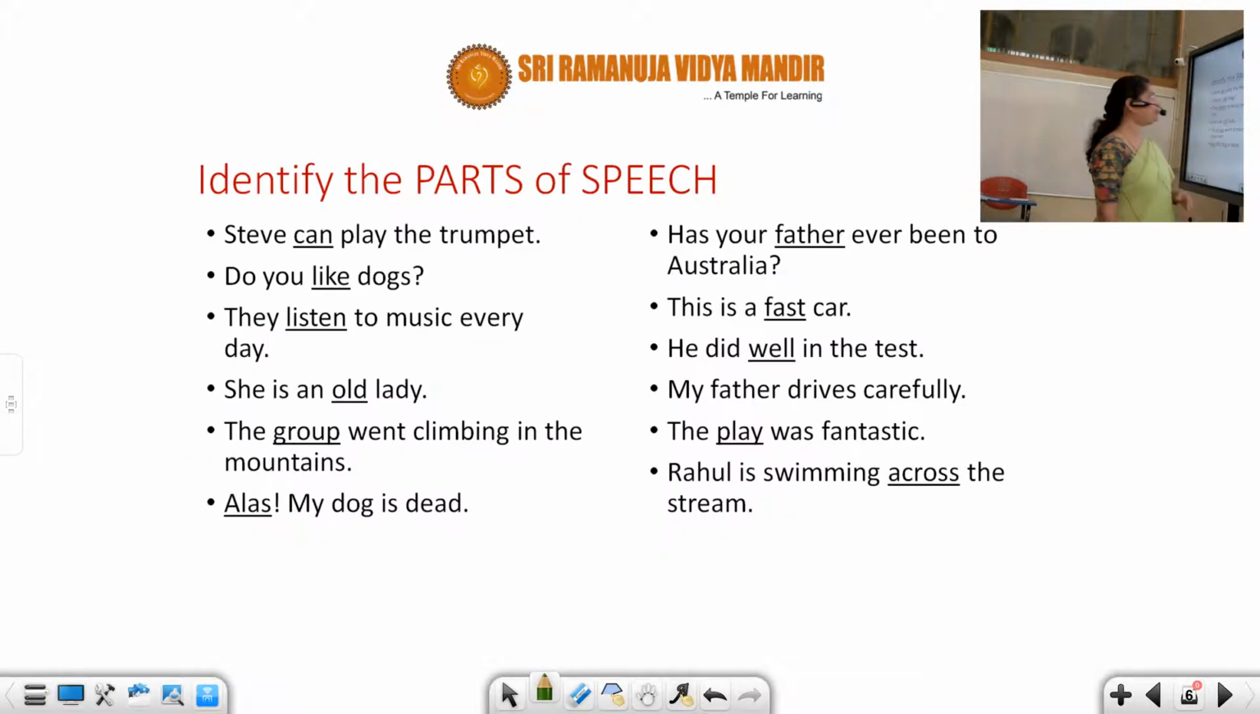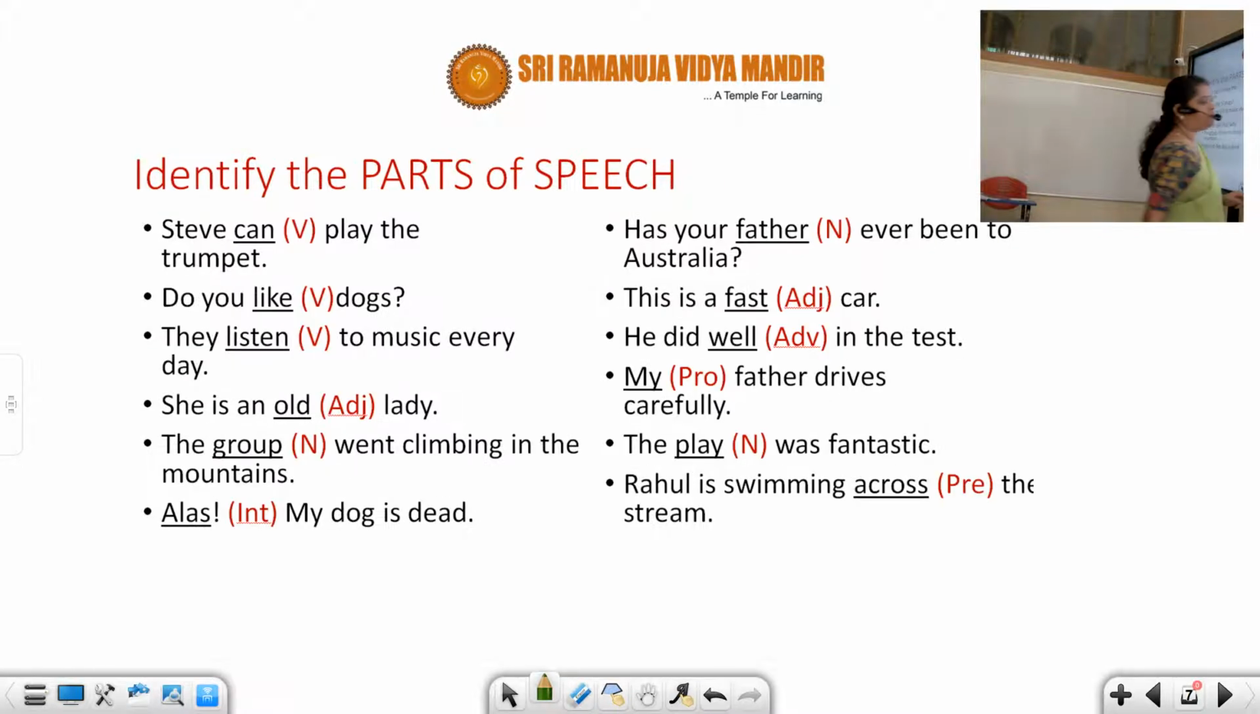Next one. Identify the parts of speech. In the previous class, I dealt with the parts of speech and I've asked you to only identify the parts of speech. Here, Steve can play the trumpet. You can see that can is nothing but a verb. Steve can play. Okay, you can see can play. The play is a verb, so it's a verb.